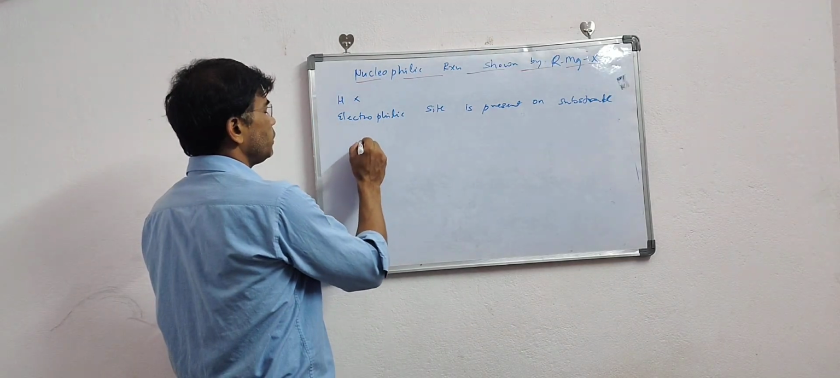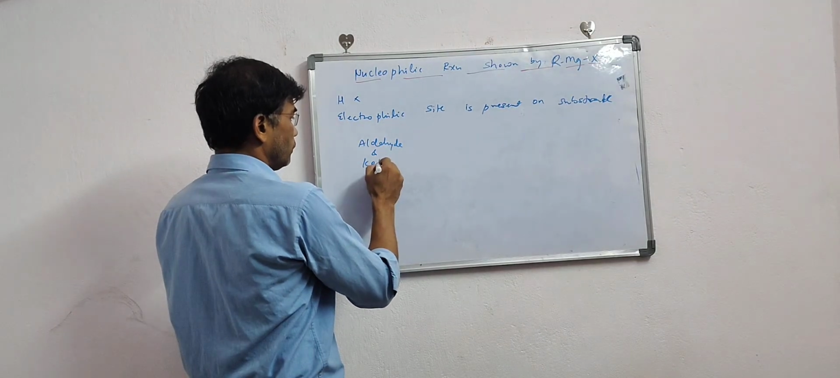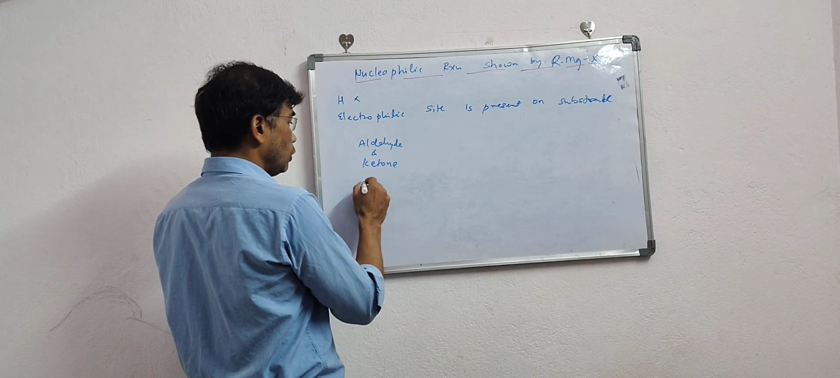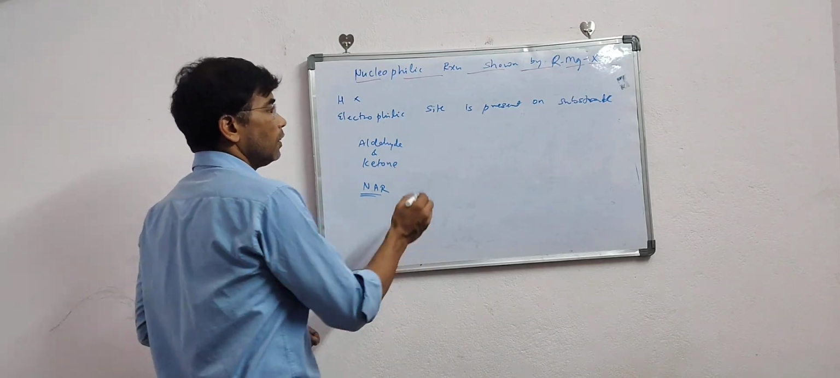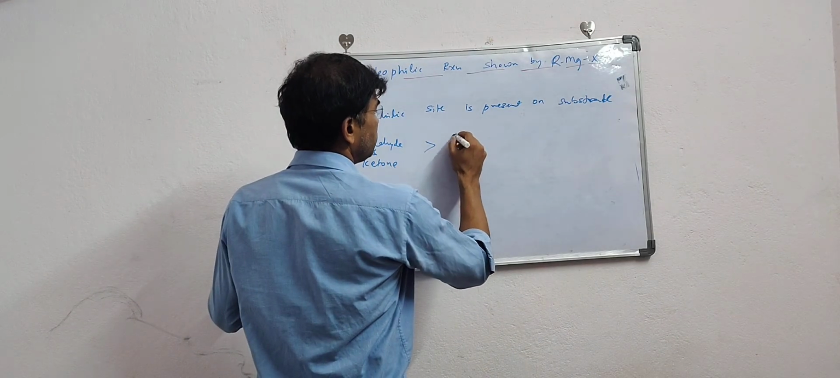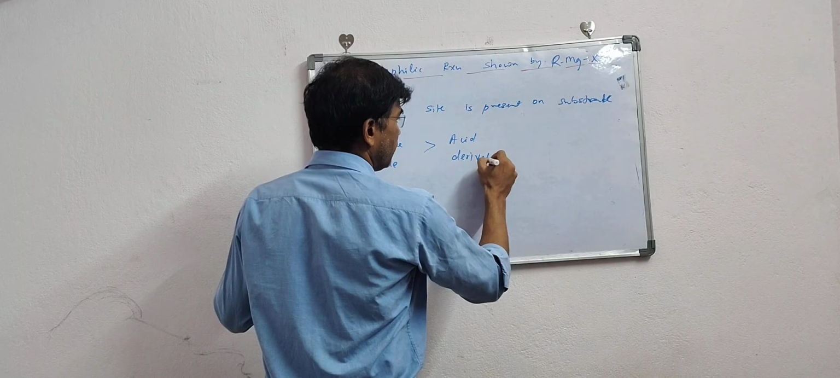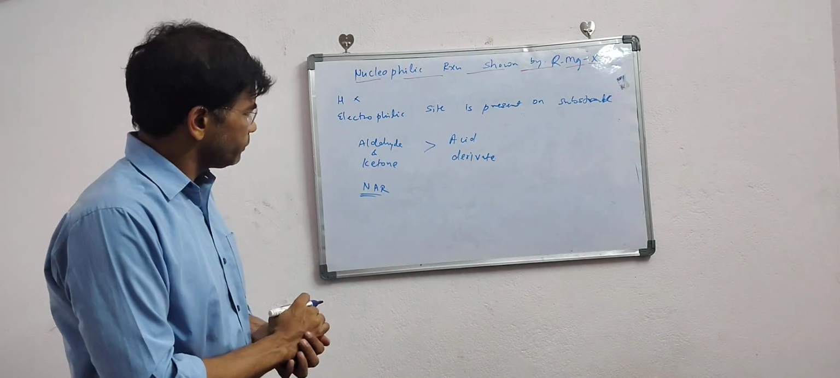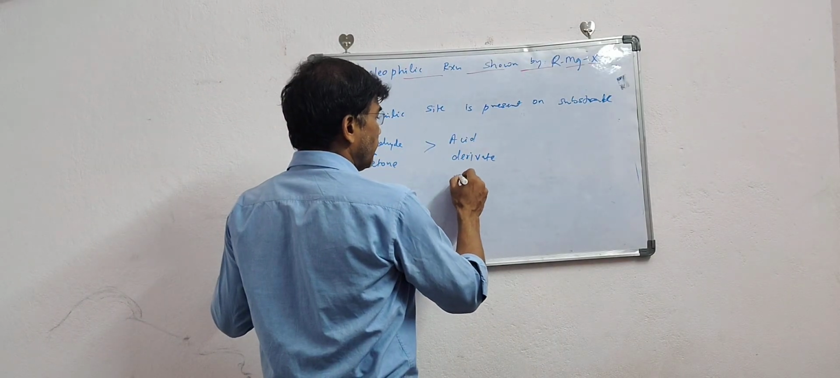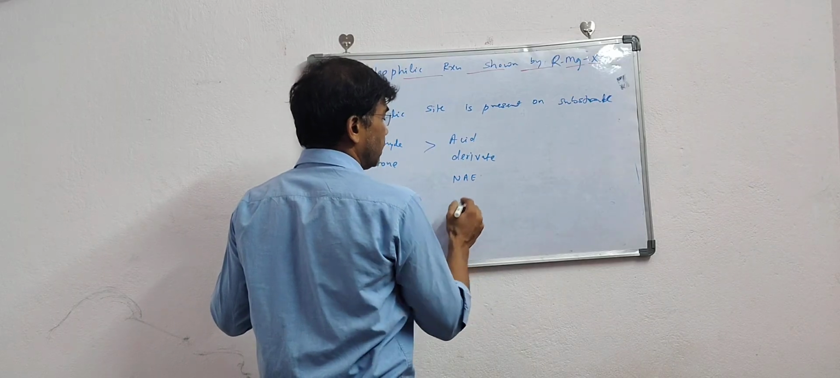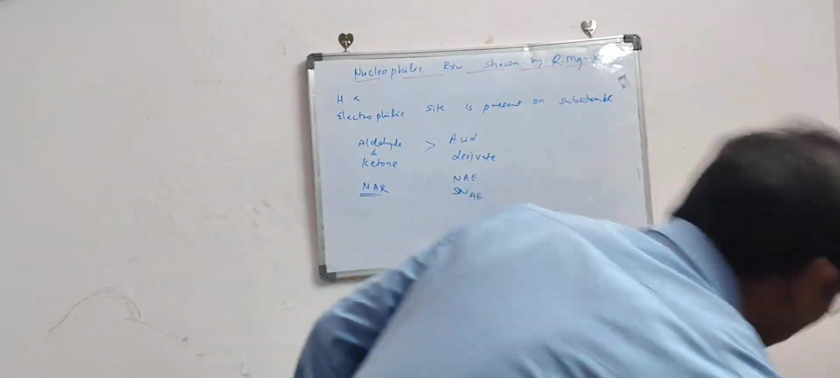First of all, it will show reaction on aldehyde and ketone. This kind of reaction will be nucleophilic addition reaction. After this, the acid derivatives like ester, acid chloride, acid halide, amide, acid anhydride, all these acid derivatives will show nucleophilic addition followed by elimination. That means SNAE, nucleophilic addition followed by elimination.